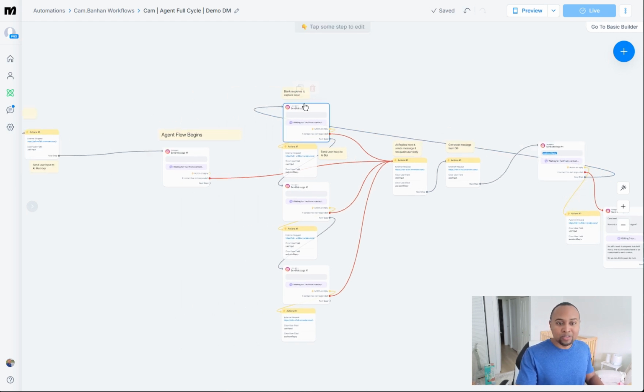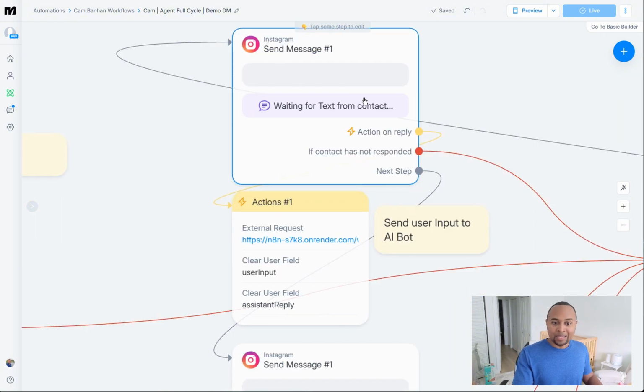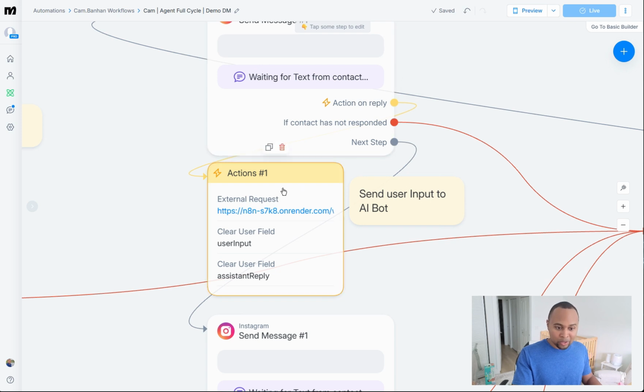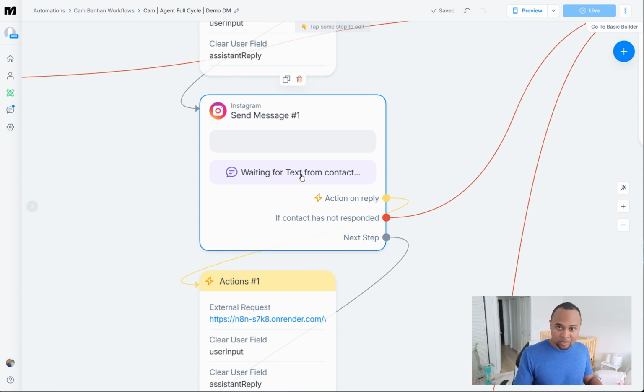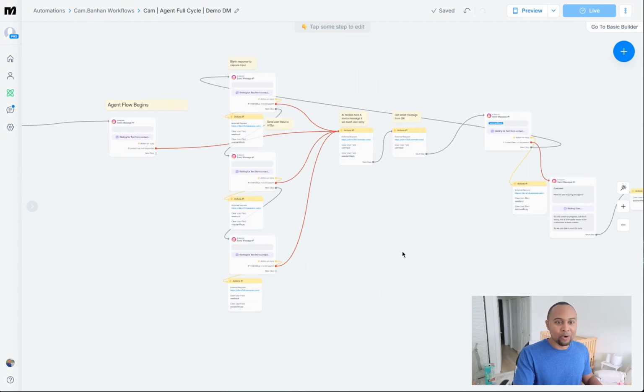The next step is going to trigger this block here, which is an empty space. So it's not going to send anything to the user, because you can't send just an empty space to Instagram. It's going to look as if, okay, I replied, I'm waiting on the user to reply. And if the user replies in, let's say, another line, then it will store it here, clear the user field, and come back here. It'll send an invisible message and we'll wait for another user reply. So all we're doing is batching the messages. That's exactly how this is working.